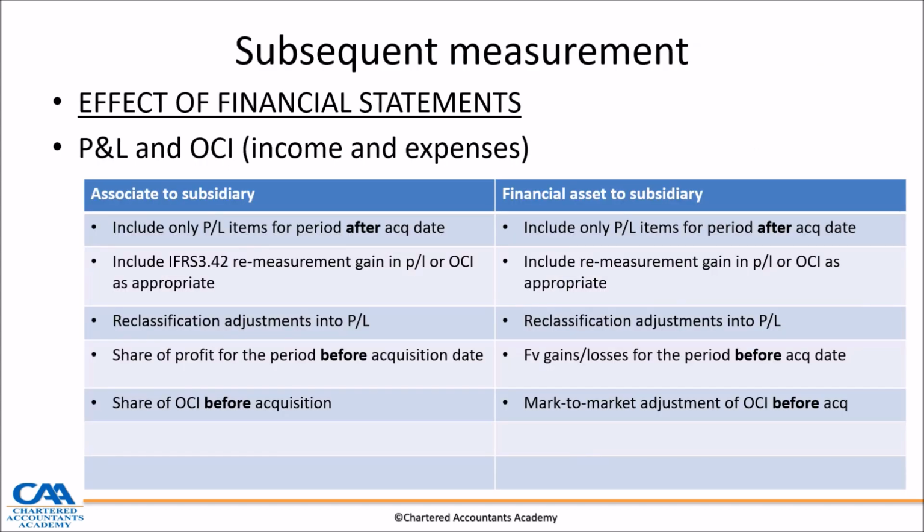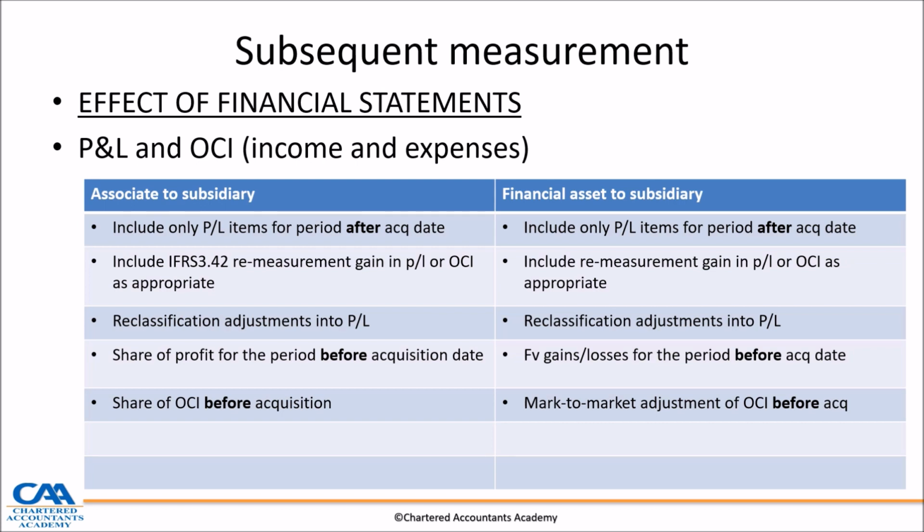Now, whilst those journal entries and the discussion and understanding are very important, the other most important thing is that one should be able to know the impact of a step acquisition in the consolidated profit and loss and other comprehensive income. So we've been discussing the impact and referring to P&L and to OCI. Now we're looking and saying what is the expected impact on the P&L and OCI. So let's talk about an associate to subsidiary, the first column on the left.